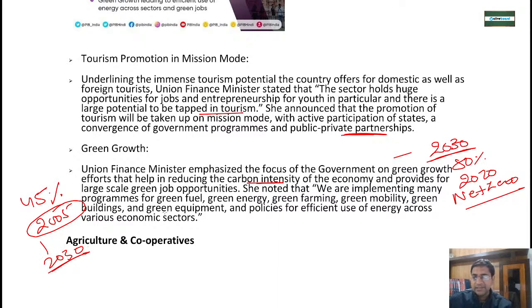So every place has to work their own way in order to achieve this, right? That is why programs like green fuels, green energy, green farming, green mobility, green building, green equipments, everything where we can do any kind of changes, we have to do.